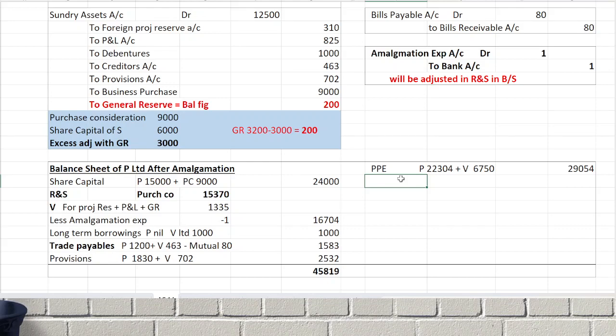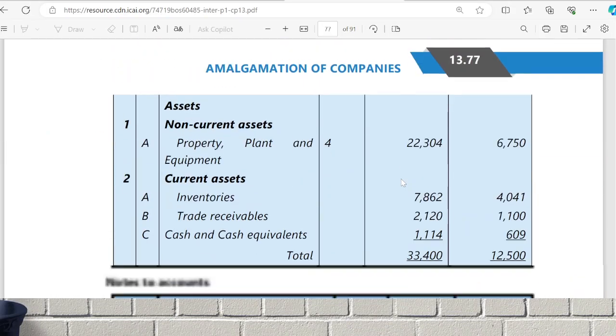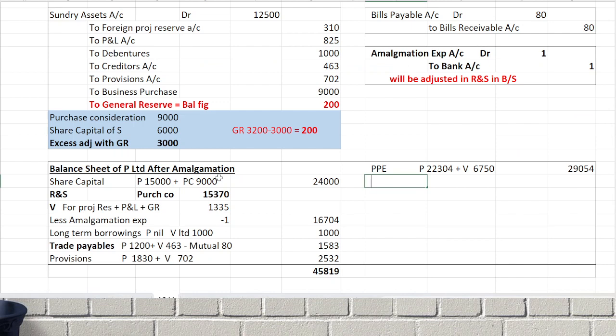Then what else is there in assets? Inventory, P plus V. 7862 plus, how much? 11903. Then trade receivables, P plus V minus the mutual due. How much is the list? 80 trade receivables.